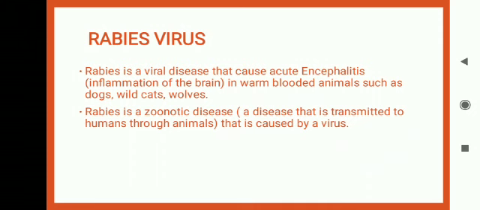Rabies is basically a zoonotic disease. This means it is a disease that is transmitted to humans through animals. This disease is caused by a virus, but it is transmitted from animals to humans, so it is called a zoonotic disease.